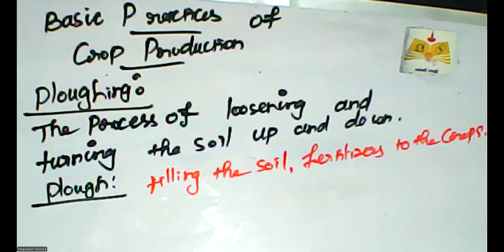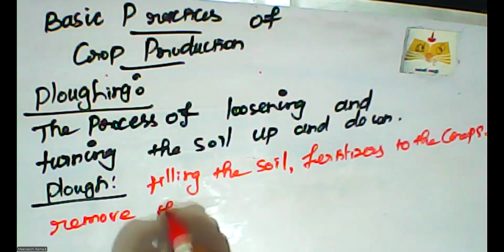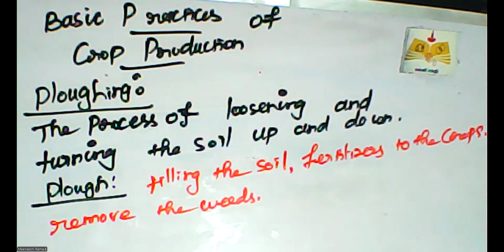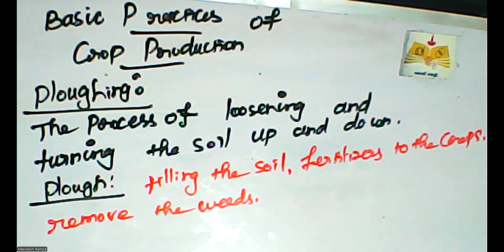Fertilizer to the crops and then remove the weeds. This concept is also important. Different waste plants in that field are called weeds, and we want to remove them. The weeds and other waste materials are also turned into the soil. So in the ploughing method, we till the soil, add fertilizer to the crops and remove the weeds from the field.